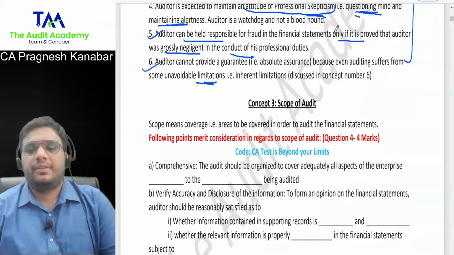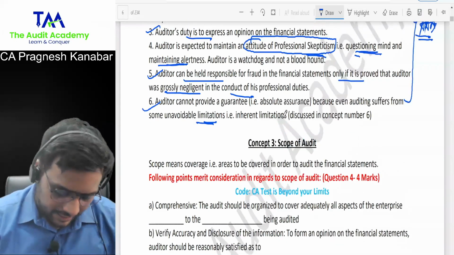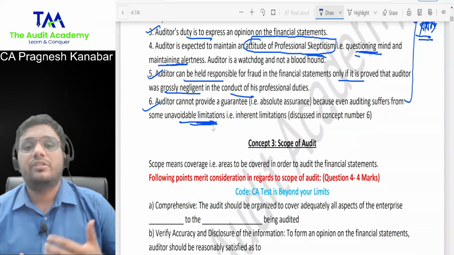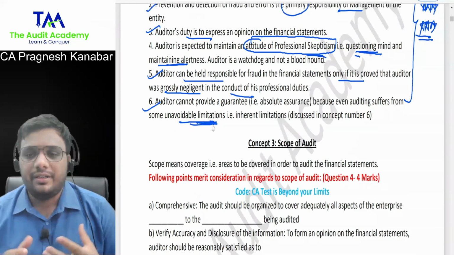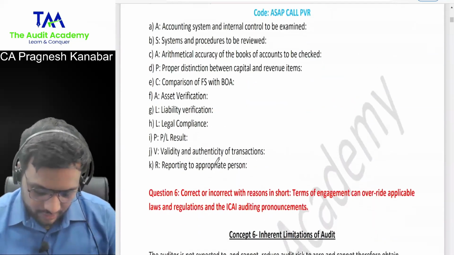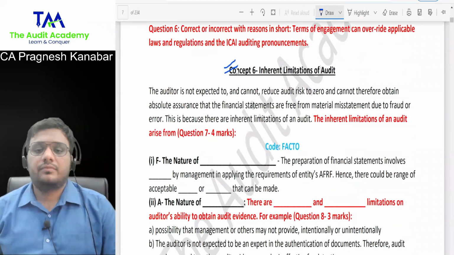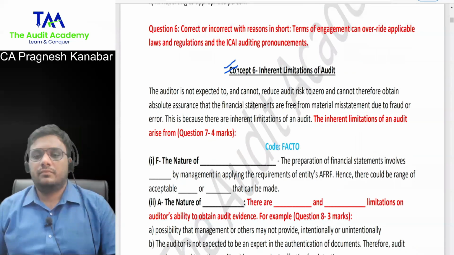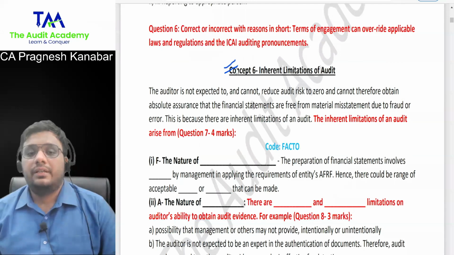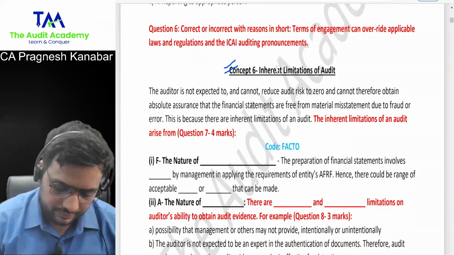Okay. Now we are done with this concept of objectives of audit. And I told you that boss, auditing also suffers from some limitations. All right. So let us talk about these limitations. So you will also be interested in the subject. All right. Please come to this concept number 6 over here. Yes. Inherent limitations of audit.